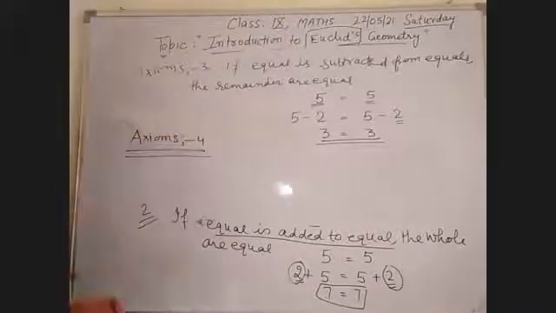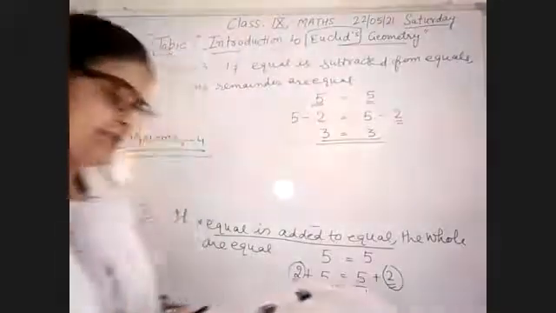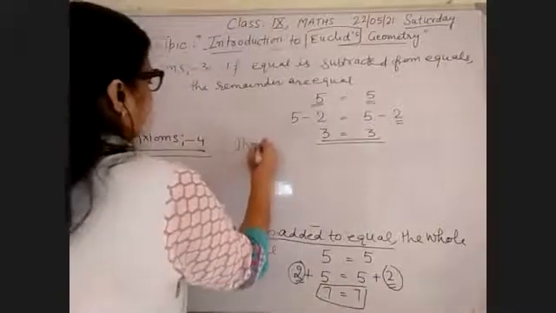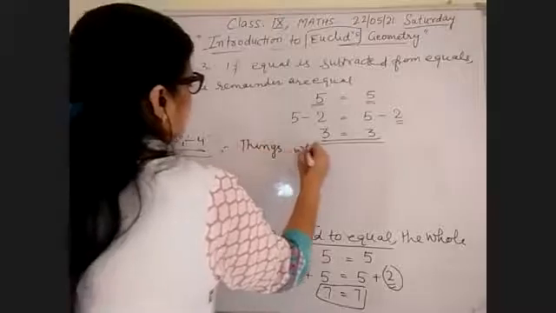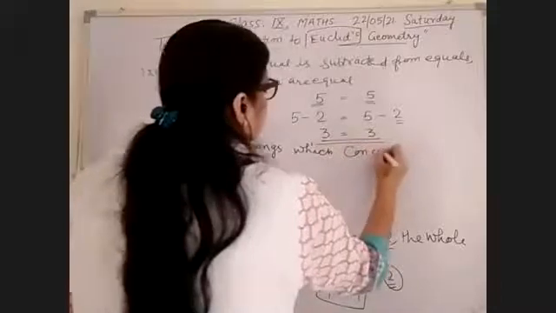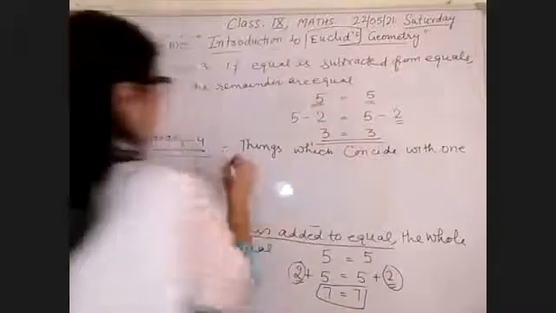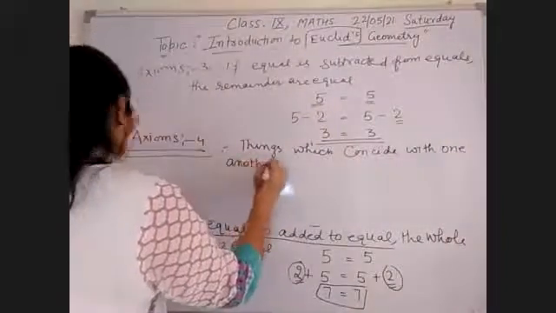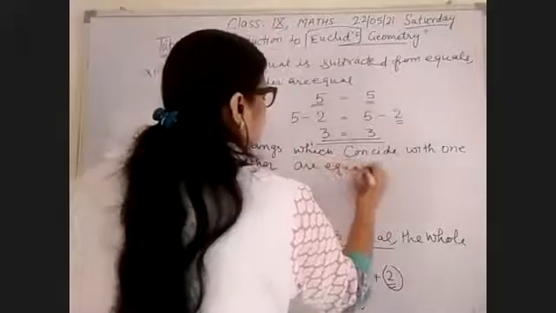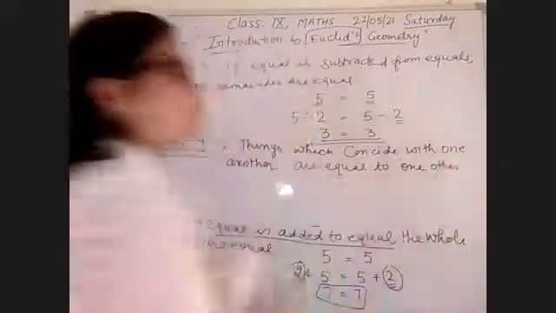All the axioms you note down in your notebook, because I will check your notebook also in the query session, whether you have noted it in your notebook or not. Things which coincide with one another are equal to one another. For example, I am taking 2 coins.